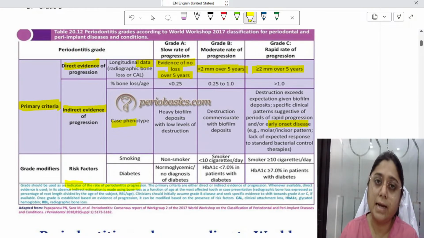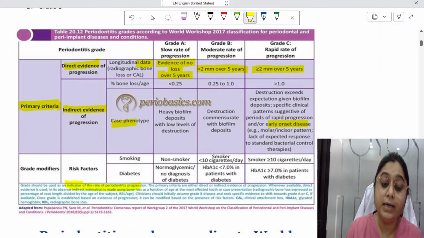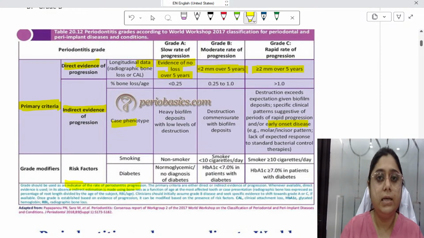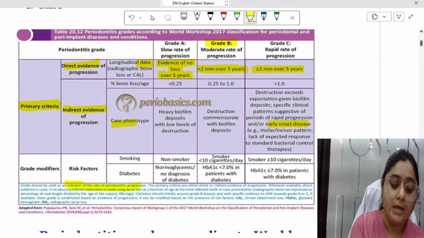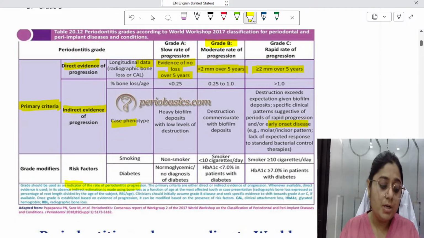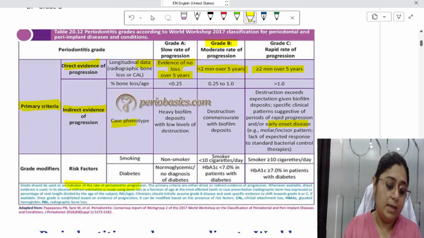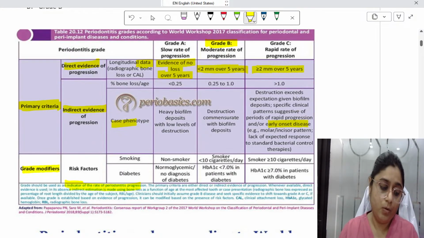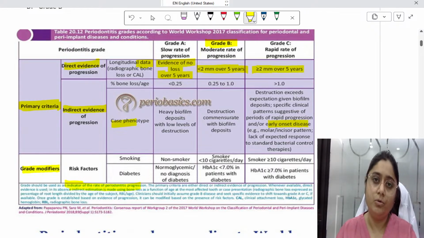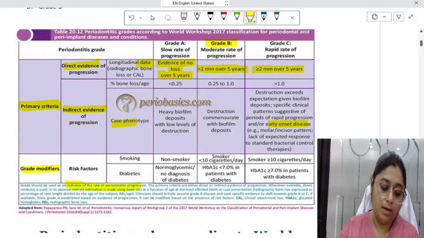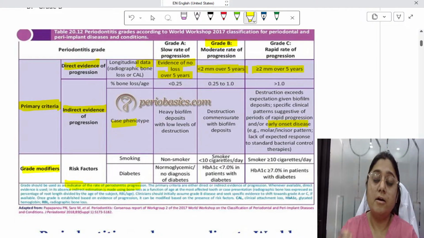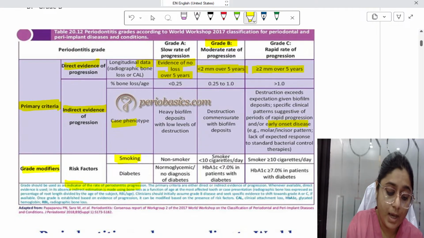Okay. Once you have decided the primary criteria, and if in the question the primary criteria is not given, in all the cases you have to keep it as grade B only. In the question, they will give you one thing, either primary criteria or grade modifiers. If the primary criteria is given plus grade modifiers are given, what you will do? You will give importance to grade modifiers. Okay, what are grade modifiers? These are risk factors such as smoking and diabetes.